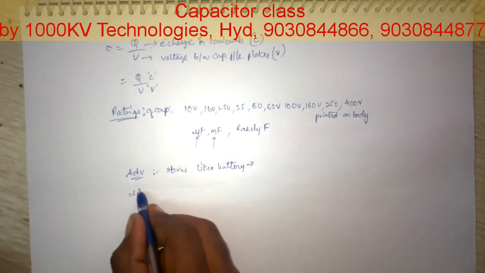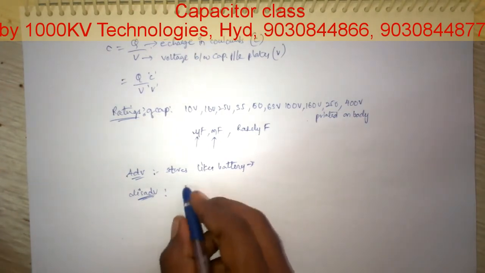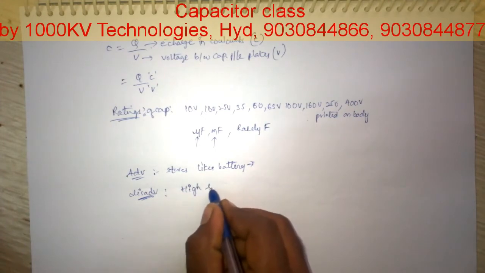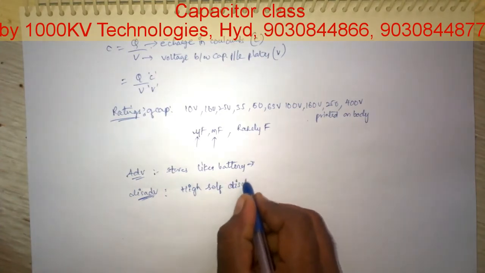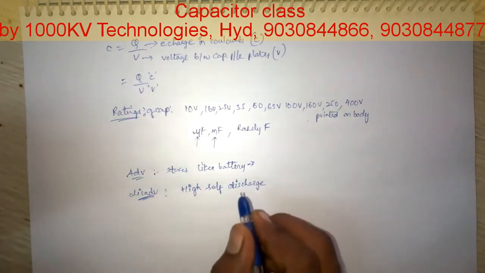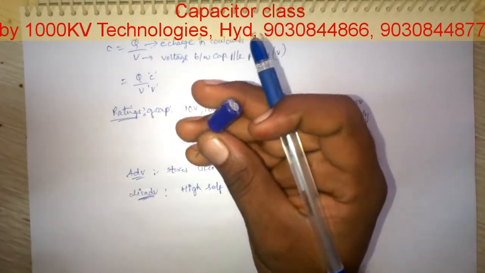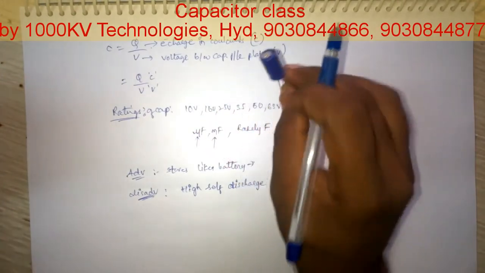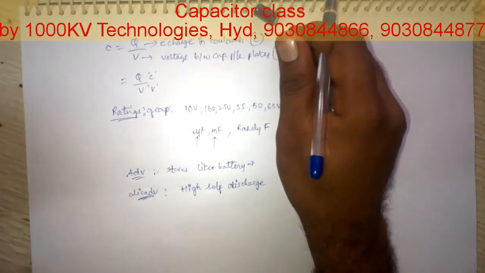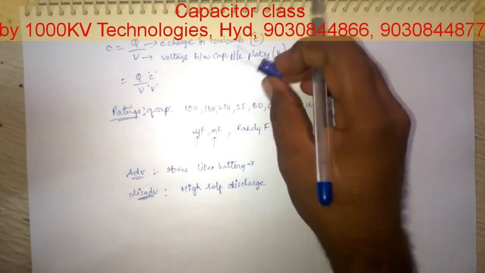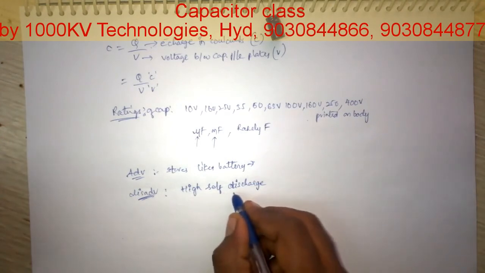And coming to the disadvantages of this component, the capacitor: the self-discharge rate is high. That means once you store energy in this capacitor by applying voltage between the plates, the stored energy does not last a long time. It will be quickly discharged even if it is disconnected from the circuit. So that is a high self-discharge rate.